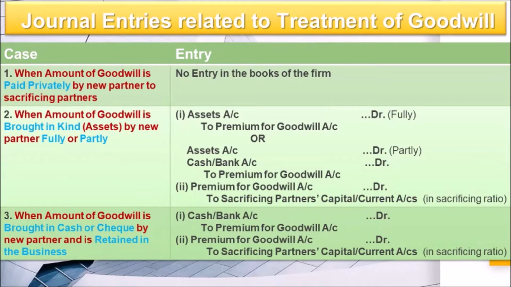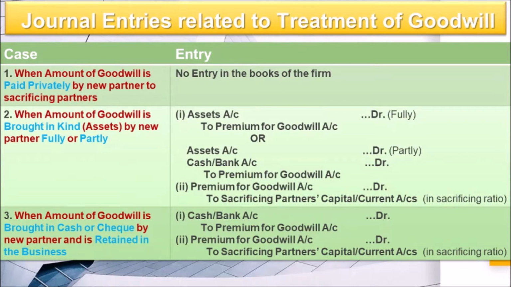I have chosen a separate sequence so that you can understand it better. The very first case is when amount of goodwill is paid privately by new partner to sacrificing partner. Already I have explained that condition: the new partner is supposed to bring his share of goodwill for compensating the sacrificing partners.